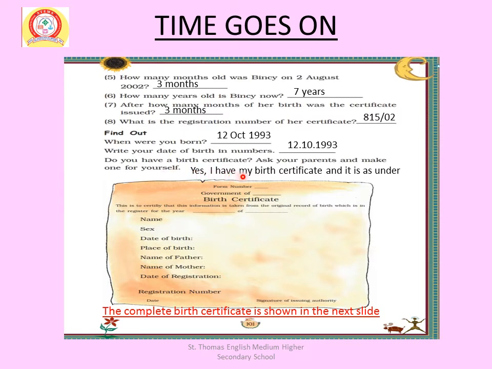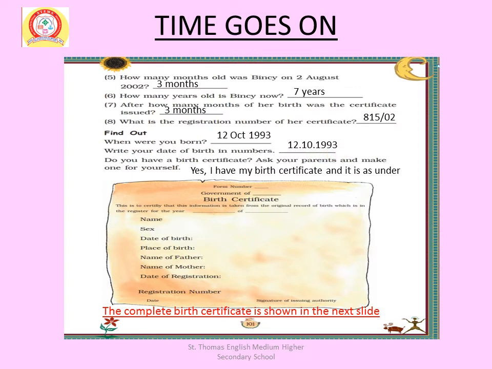Yes, I have my birth certificate and it is as under. So I have made a birth certificate of a boy named Rahul. His date of birth is 12 October 1993. So when were you born? 12th October 1993. Write your date of birth in numbers: 12/10/1993.